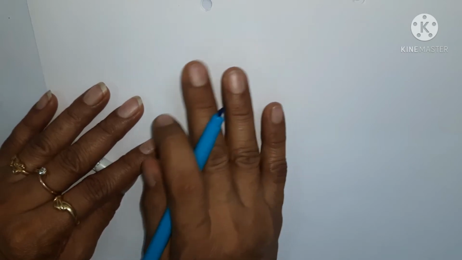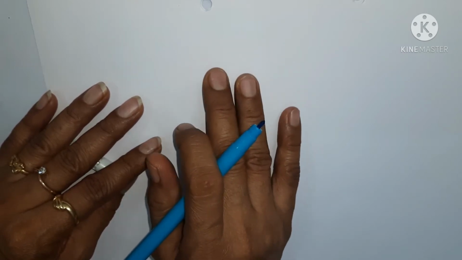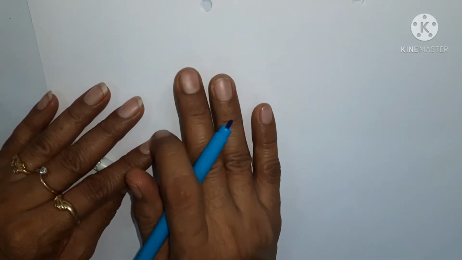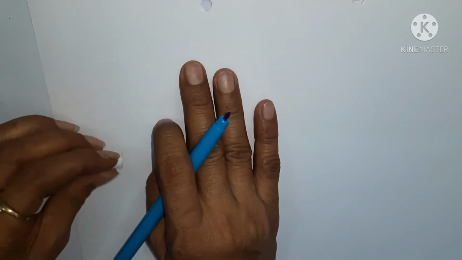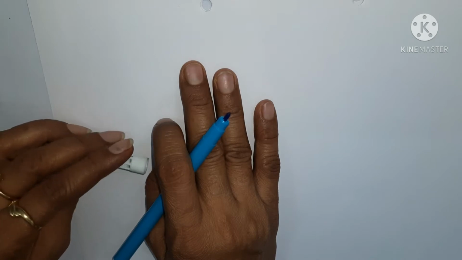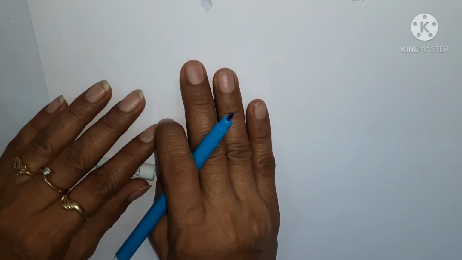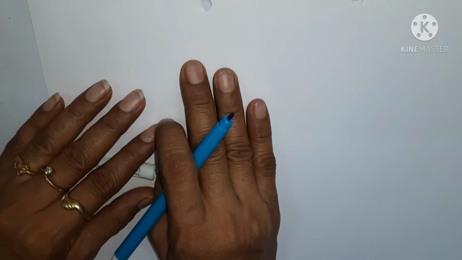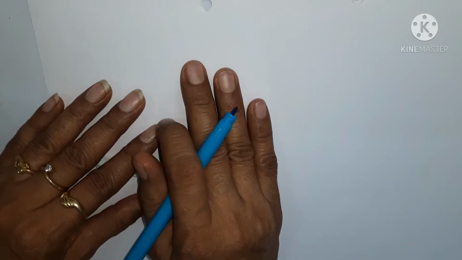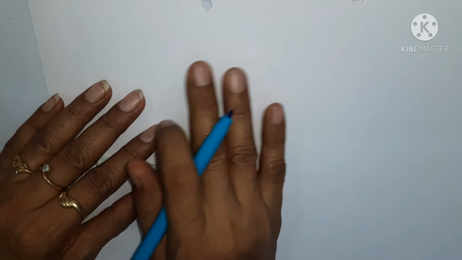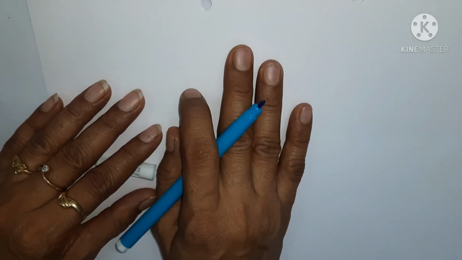I am going to touch almost every topic in these two classes.